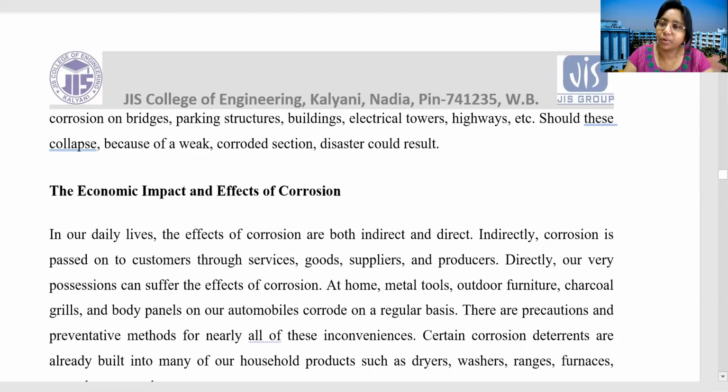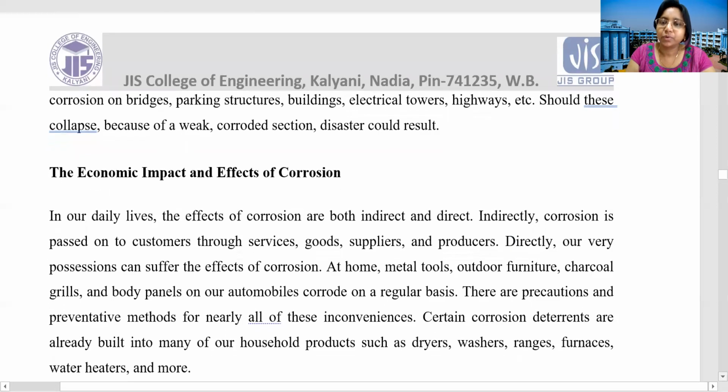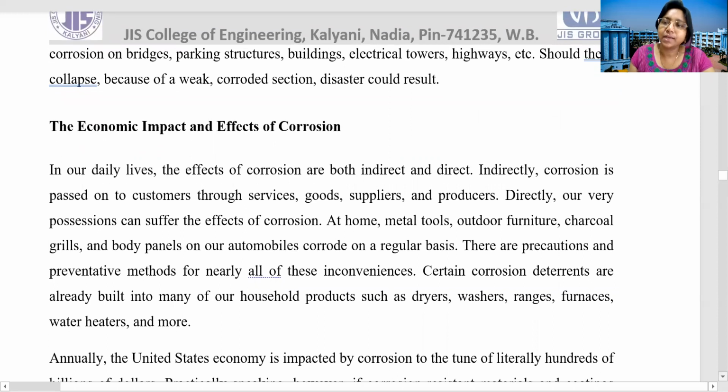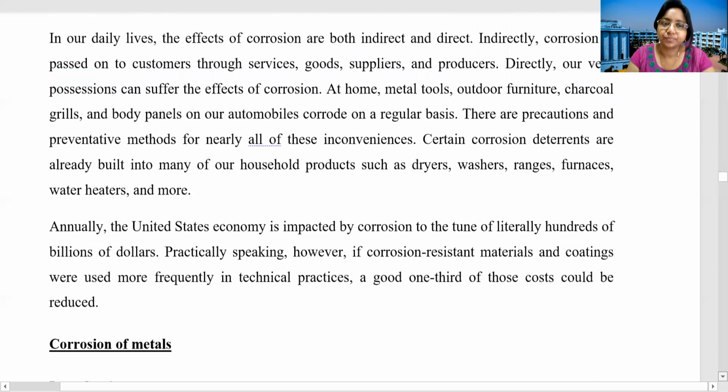If the metal is corroded, its property is lost, so there will be breakage or failure. It is very dangerous for us. It may cost the lives of people, and the economic part is also there, because there is damage to the bridges. So we have to bear the repair cost, a huge amount of repair cost.